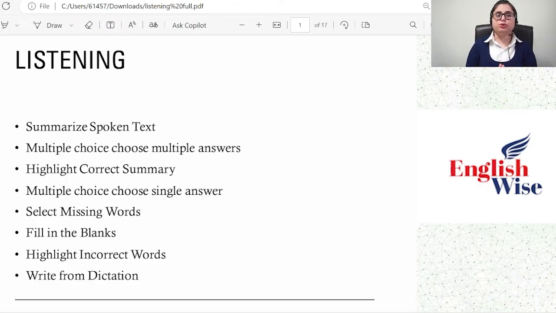So listening in total has 8 parts: summarize spoken text, multiple choice choose multiple answers, highlight correct summary, multiple choice choose single answer, select missing word, fill in the blanks, highlight incorrect words, and write from dictation. These are all the parts of the listening section and we are going to discuss them in detail.